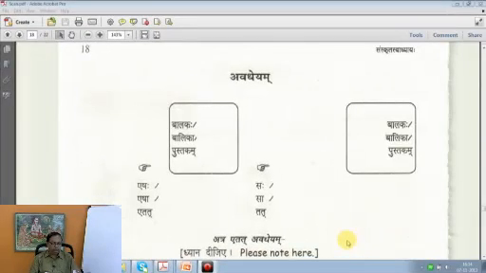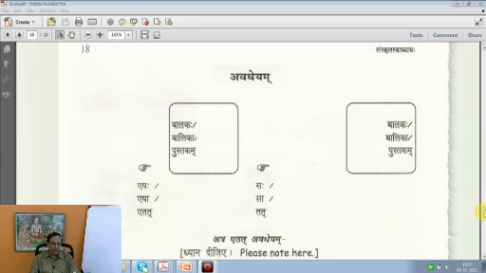So please, on page 18, it is divided here into 2 parts. On one side you are reading the masculine and singulars in the 3 genders. On the other side you are introduced with pronouns to the left and also pronouns to the right. The pronouns to the left, which are given eshaha, esha, etat, refer to a person who is very close. Saha, sa, tat refer to a person who is a little away from you, at a distance. So this is the thing to be observed here.